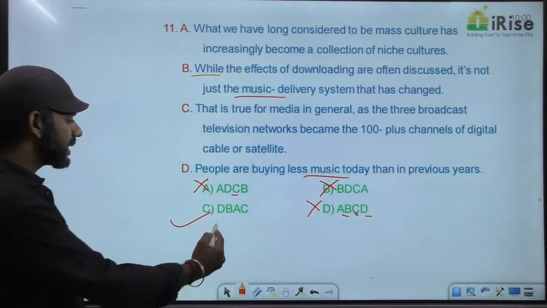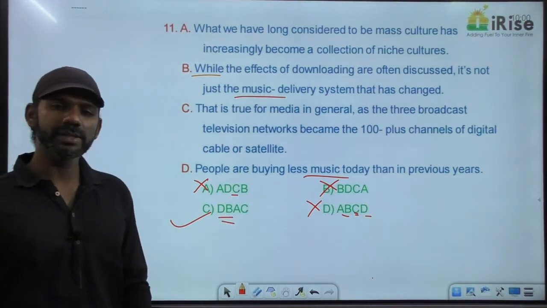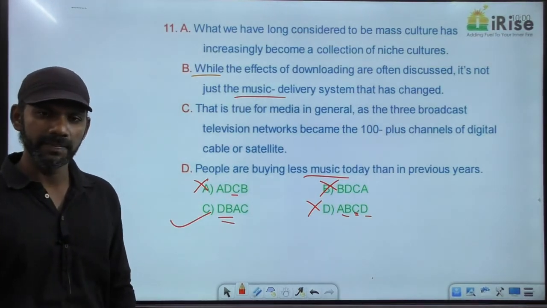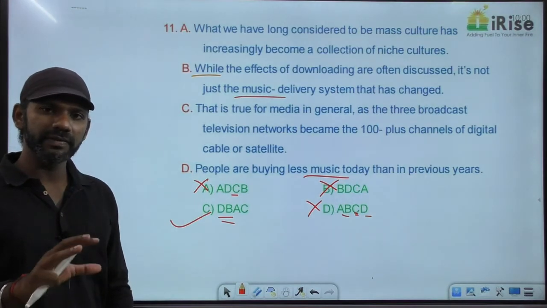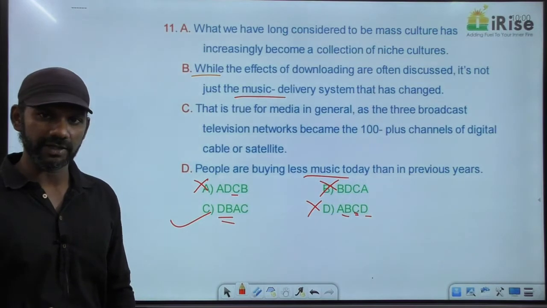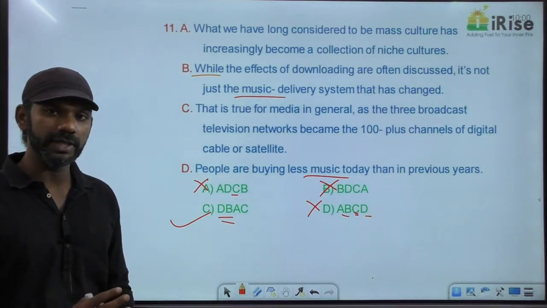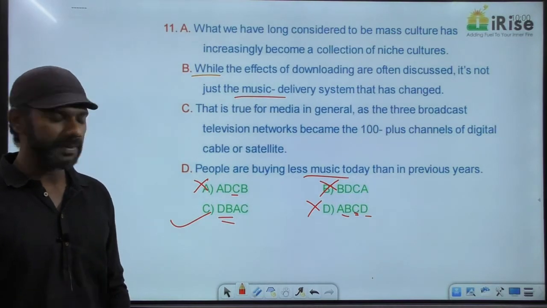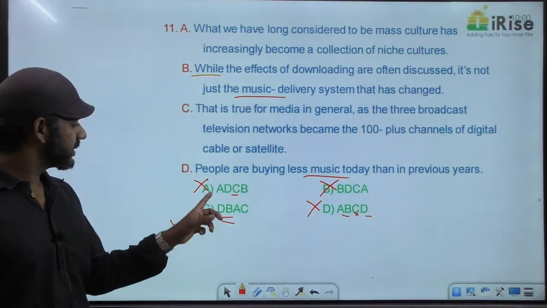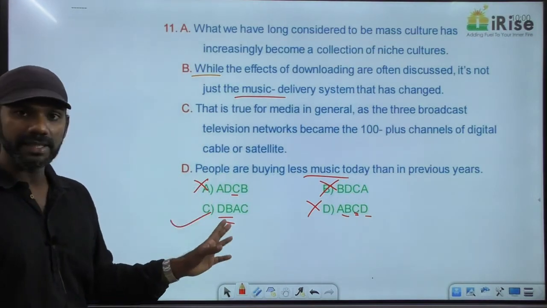And C says DB. Now in 2 sentences, we have mentioned about the same word. So based on the information given in the 2 sentences, we need to find out which one is general, which one is specific. The general statement and the specific statement must be brought together and can be called a mandatory pair. Now, according to the answer, D must be general, B must be specific. Because here the option says DB.